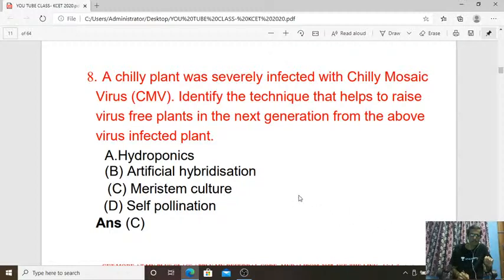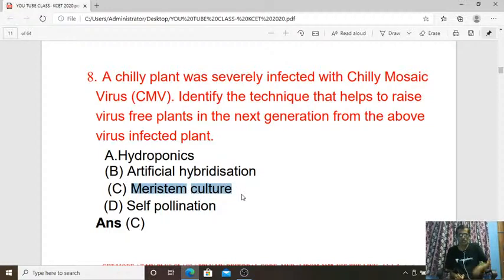A chili plant was severely infected with the Chilly Mosaic Virus. Identify the technique that helps to raise virus-free plants in the next generation from the above virus-infected plants. So one plant, here the chili plant, was infected by Chilly Mosaic Virus, but we want that plant for our future generation. At that level, we can go for tissue culture, isn't it? Tissue culture. So here it is meristem culture.